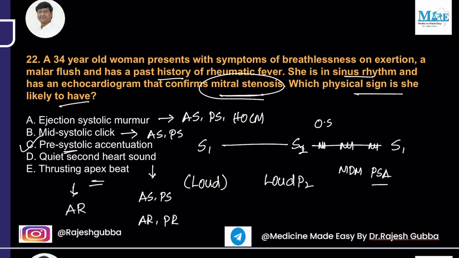Okay, so the answer to this question is pre-systolic accentuation, and this pre-systolic accentuation is due to strong left atrial contraction, right? Strong left atrial contraction in patients with mitral stenosis. Okay, so that is your question number 22.